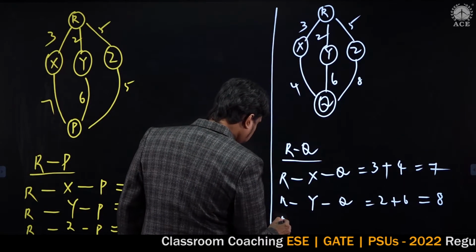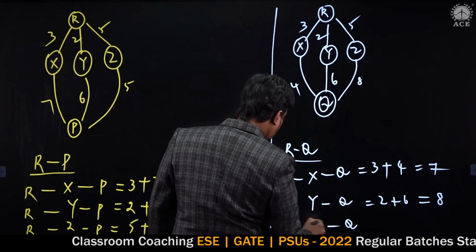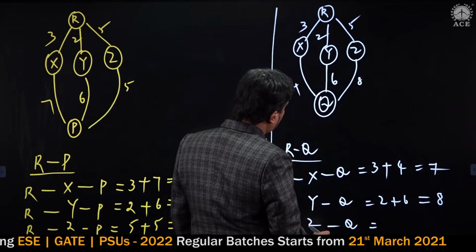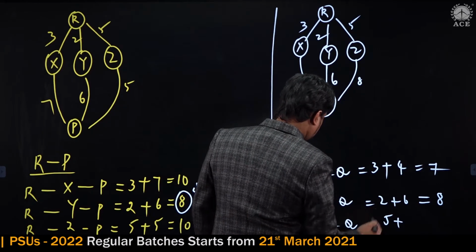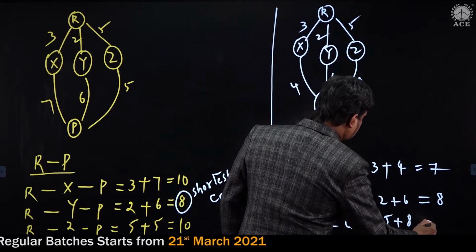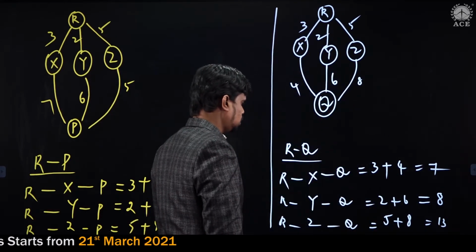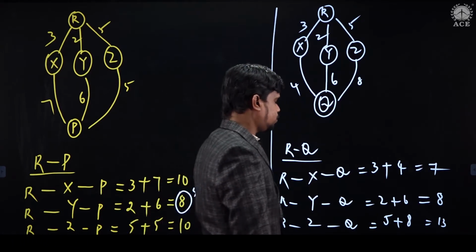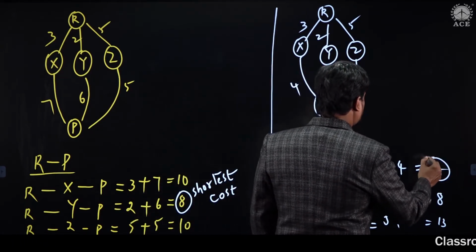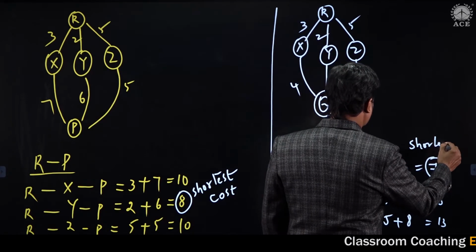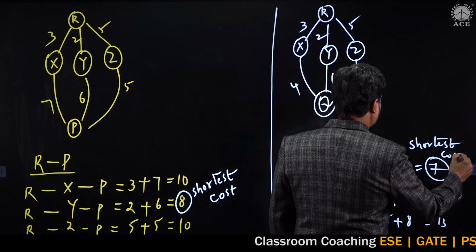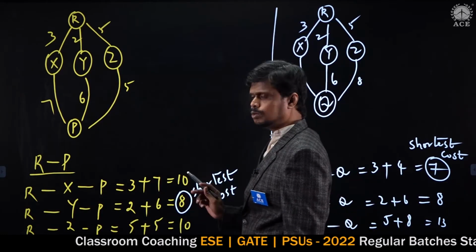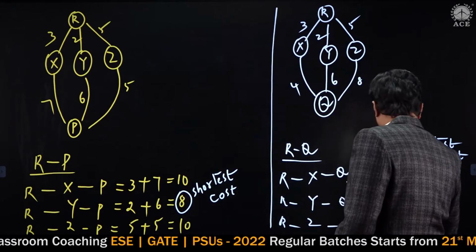Then from R towards the Q via Z, it is 8. But R to Z is 5 and Z to Q is 8, so the total is 13. So among these measures, which one is the shorter one from R to Q? 7 is the shorter one, so this can be updated now. So this is the shortest cost from R to Q, and this is the shortest cost from R to P.